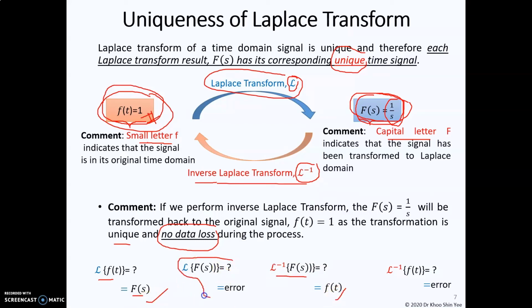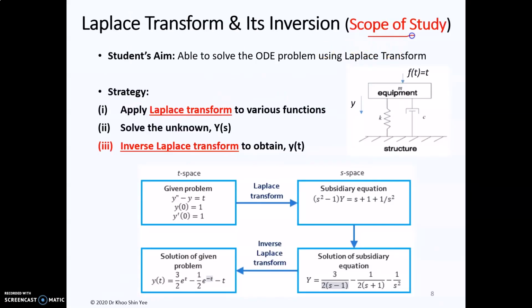So these two cases: if you perform the Laplace transform on F(s), you should get an error, since it's already in the s domain, we cannot perform Laplace transform again. Since this one is in the time domain already, we cannot perform the inverse Laplace transform again. So this is an error, so don't do this. So this is your scope of study.